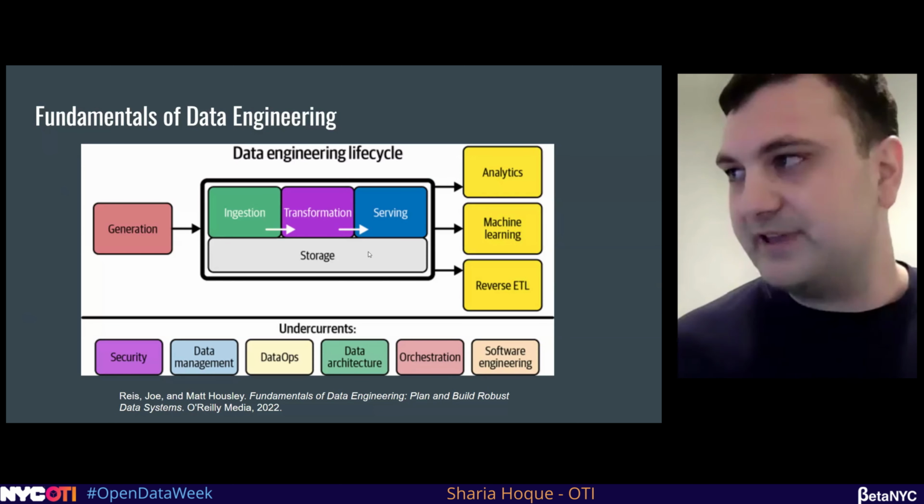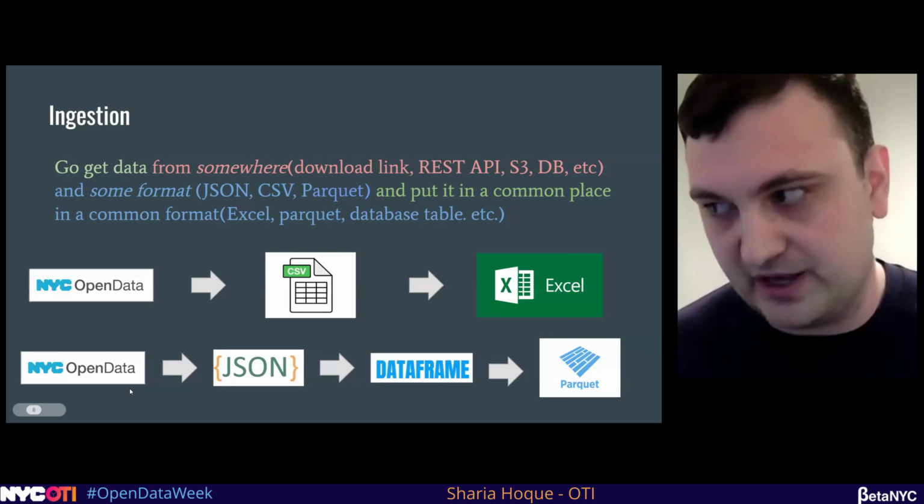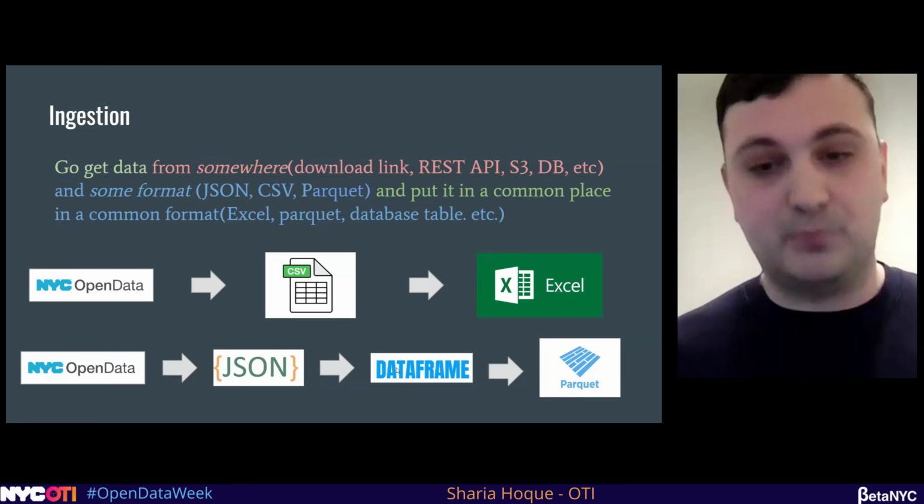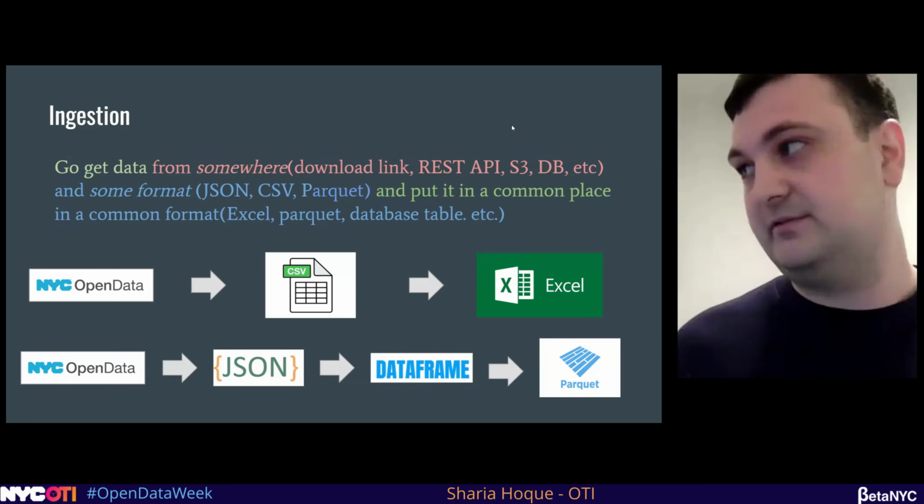So a common thing you might already do today is you're going to download a CSV from the New York City Open Data Portal and dump it into an Excel file to run a pipeline. What I'm going to show today is using the NYC Open Data Portal to download JSON, convert it into a Polars data frame, and then use Parquet files.